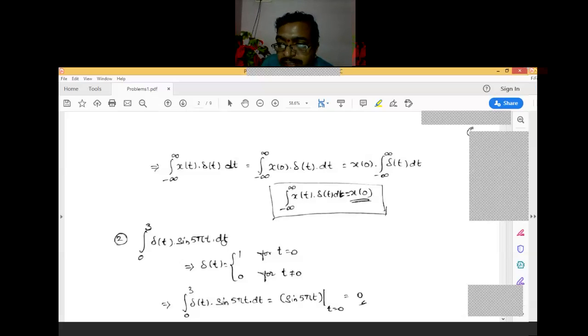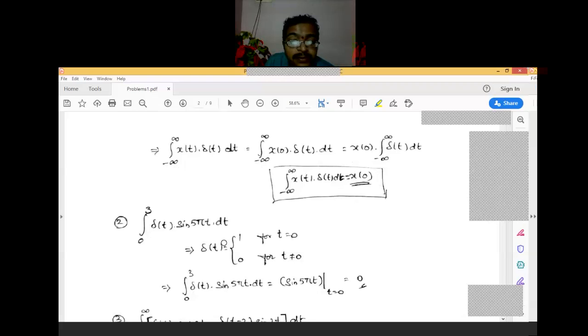How can you decide that it is an odd pi? If t is not 0 and is some constant, then you can't say 5 pi is directly odd, because the multiplication by t is there. So with respect to the impulse function only, the sine term is defined. Is it okay?